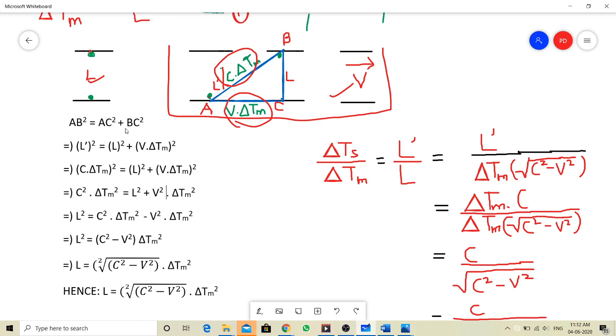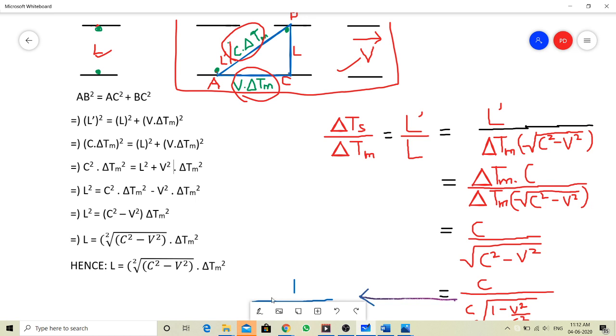AB is L dash, so L dash squared equals AC, which is v times delta tm, squared, plus BC, which is again L, so L square. We will replace the value of L dash with c times delta tm, squared, and we get interesting results by doing this.